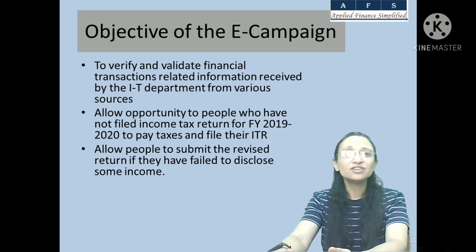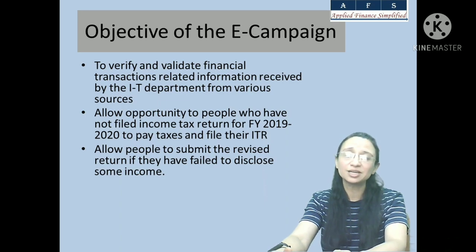And if you have found that there is some discrepancy between the income that was already declared and the information available with the income tax office, like let's say you missed reporting interest on a savings account or some interest on an FDR which was not recorded in your income tax return, then you have the opportunity to revise that return and file it with the Income Tax Department.